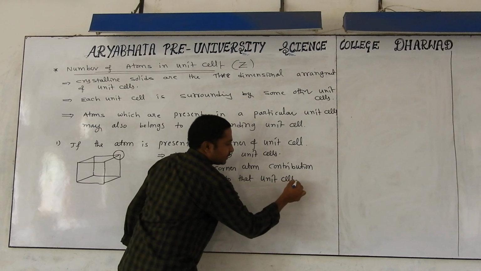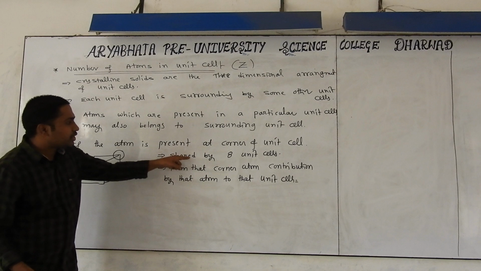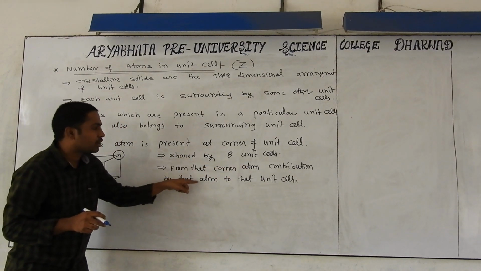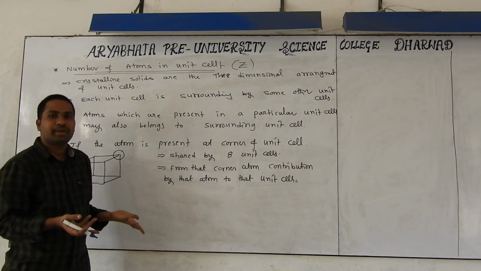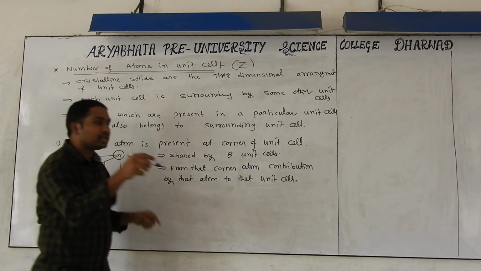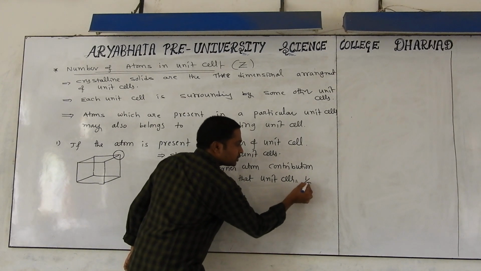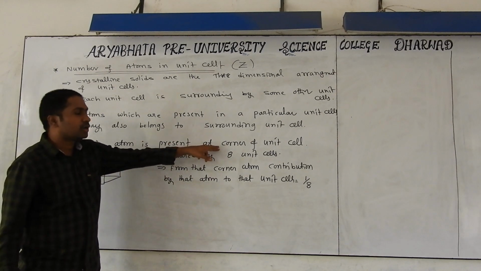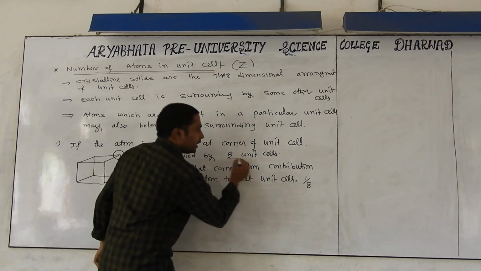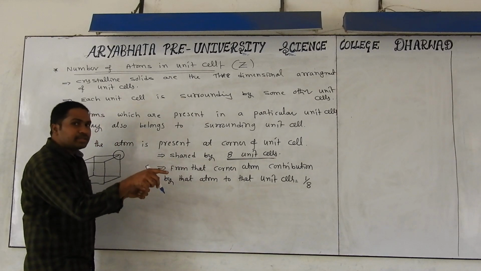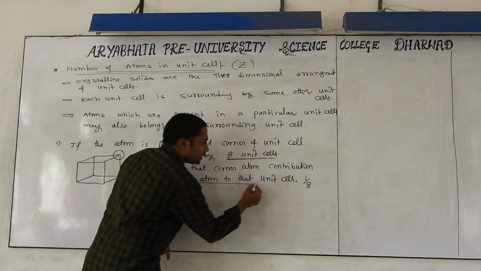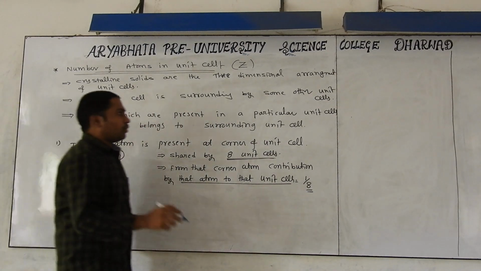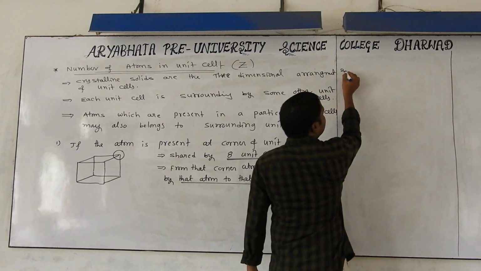Yes, this is important. Each atom is shared by how many? 8 unit cells. That's why what we are telling, the contribution by that corner atom to that particular unit cell will be how much? That atom belongs to 8. That's why the contribution will be 1 by 8. How is the question asked in competitive examinations? If the atom is present at the corner, shared by how many unit cells? 8 unit cells. If the atom is present at the corner, what will the contribution by the corner atom to the unit cell be? 1 by 8. Now I will explain the second point.